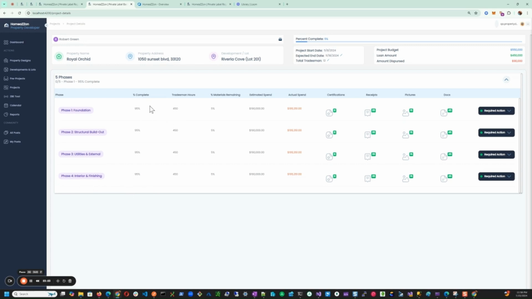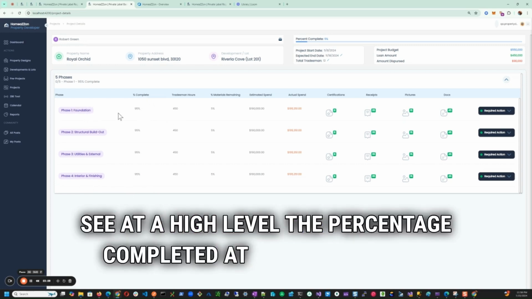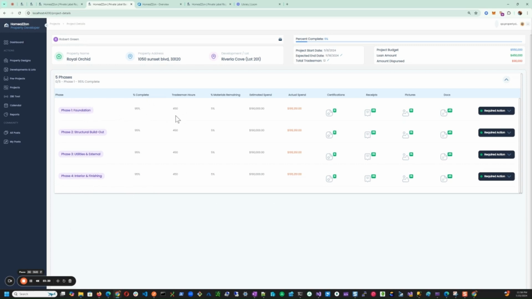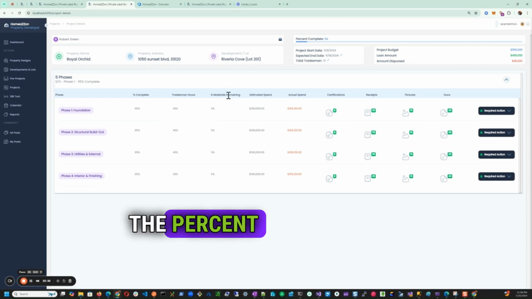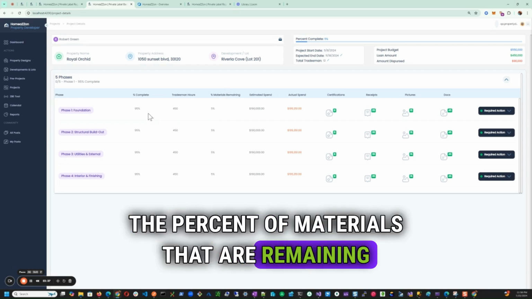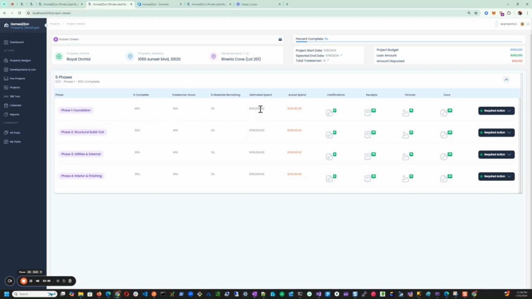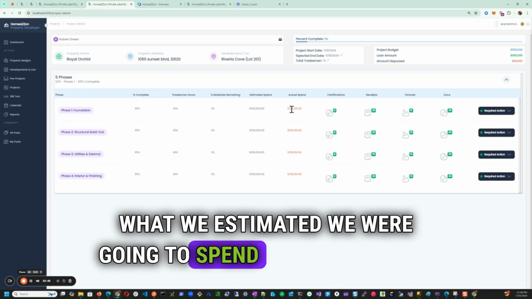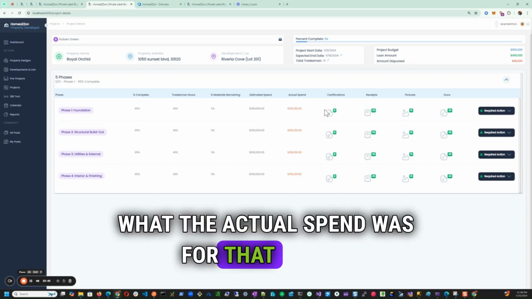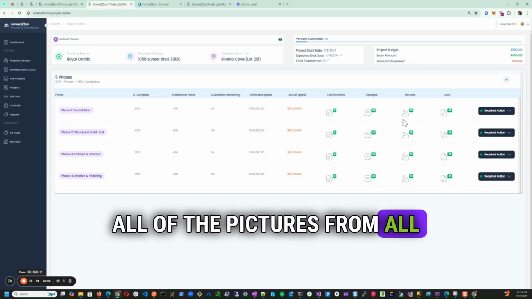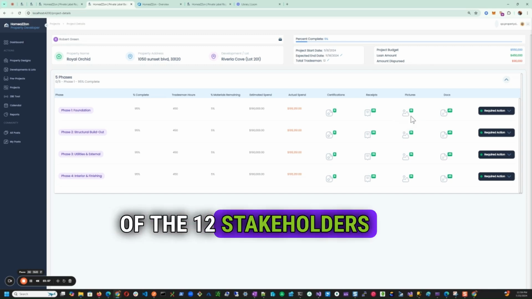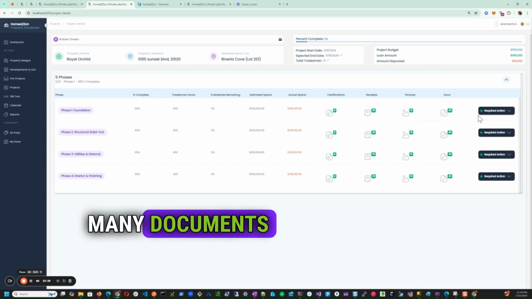Here we can see at a high level the percentage complete of that particular phase, the log hours for the tradesmen, the percent of materials that are remaining for that particular phase, what we estimated we were going to spend for that phase, what the actual spend was for that phase, the various phase certifications, all of the receipts for that phase, all of the pictures from all of the 12 pillars, from all of the 12 stakeholders for that phase, and any documents for that phase.